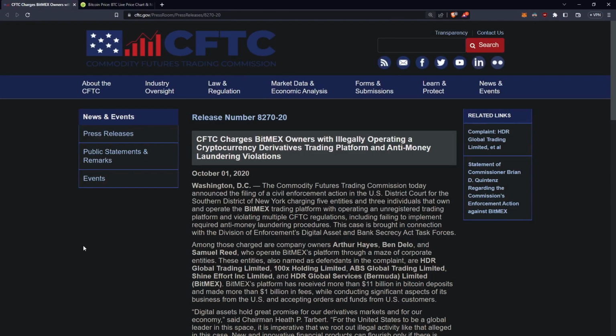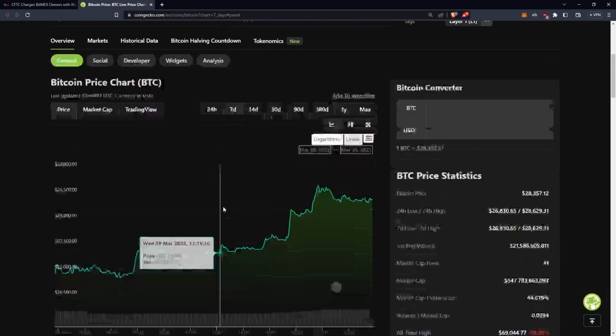Now, just before I finish this, some of you may be saying, this whole case kind of sounds familiar. Well, that's because in October of 2020, the CFTC charged BitMEX, basically the biggest futures exchange in crypto, with basically the same stuff. So illegally operating a cryptocurrency derivatives trading platform and anti-money laundering violations. And I'm sure you know what happened after that.